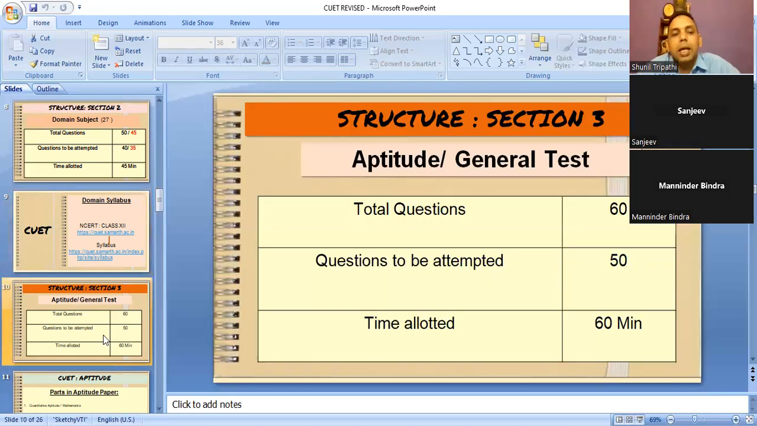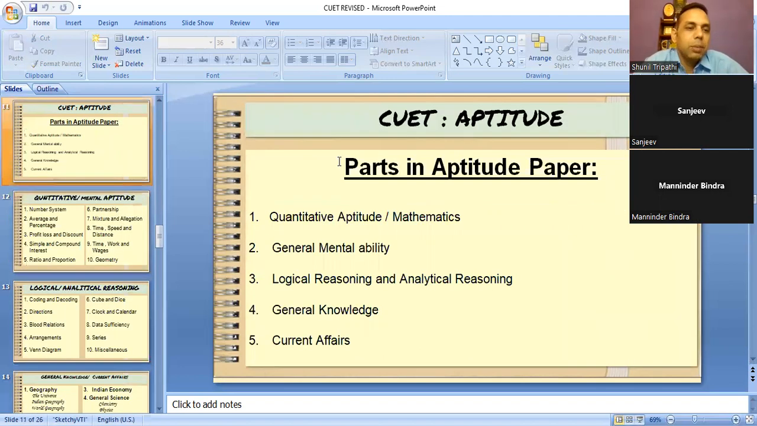Now, the general test. This year, the general test will have 60 questions. Children are supposed to do 50 questions in 1 hour, 60 minutes. Last year, what happened? There were 75 questions and children were supposed to do 60 questions. But this year, they have reduced the number of questions in the general test. So it is good. It is in favor of the children. I think we should praise NTA that they have reduced the number of questions in the general test.